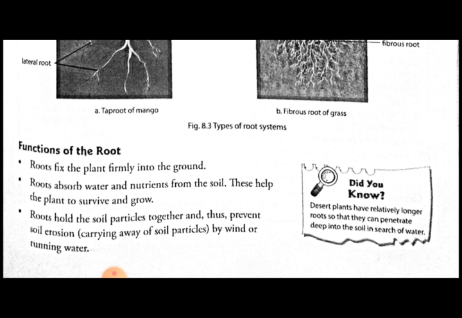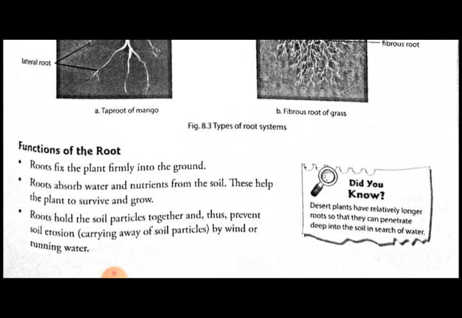Then one more point we will see, that is, did you know what is given here? Desert plants have relatively longer roots so that they can penetrate deep into the soil in search of water. My dear students, when you pull out a cactus, you will see the root of a cactus plant is very deep into the soil. Why is it deep?